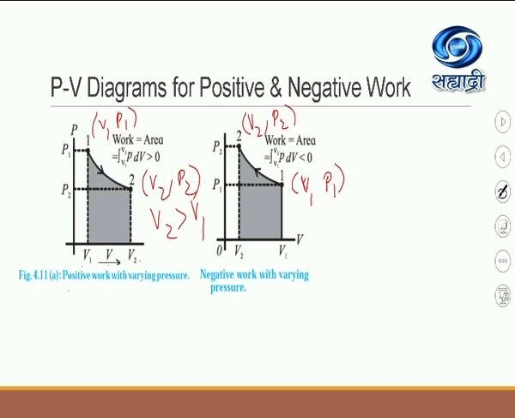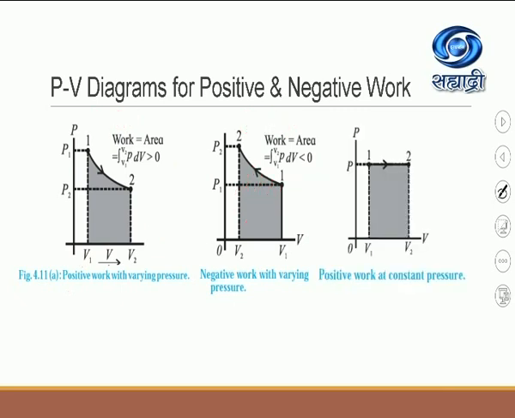So remember, when the gas gets expanded, you have the positive work. And when the gas gets compressed, you get the case where the negative work is done by the gas. So now, work done is equal to the area under the curve. Again, you may see here the shaded region, which represents the net work done when the system has changed its state from 1 to 2.